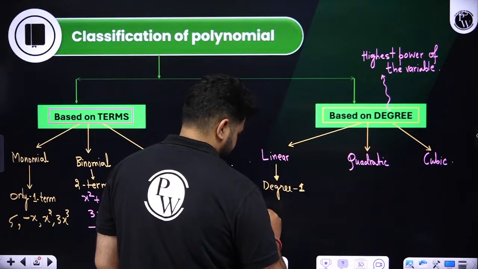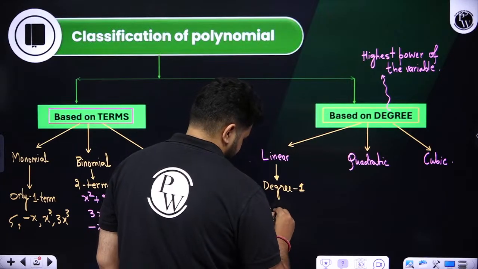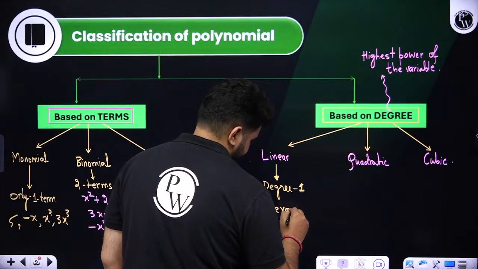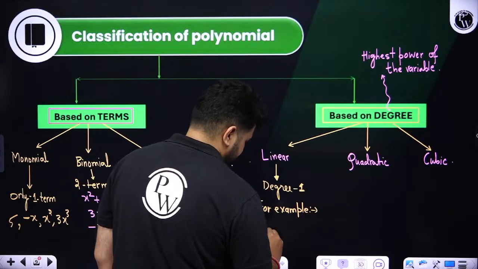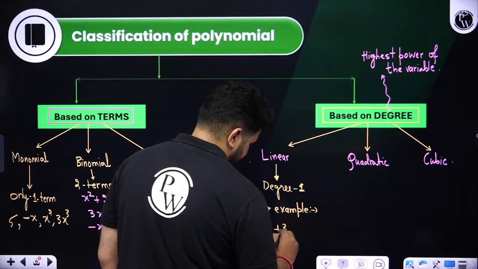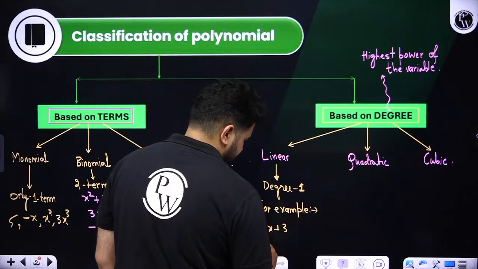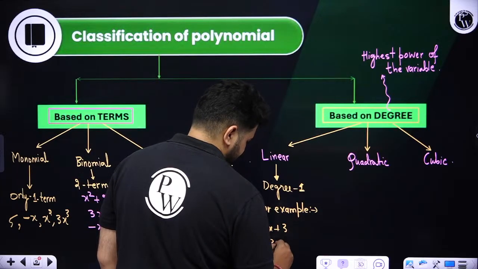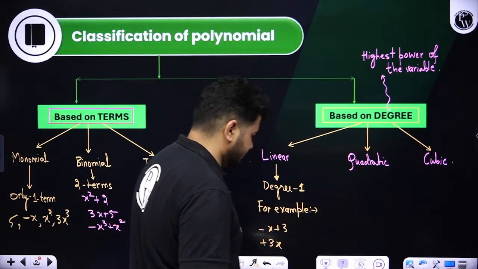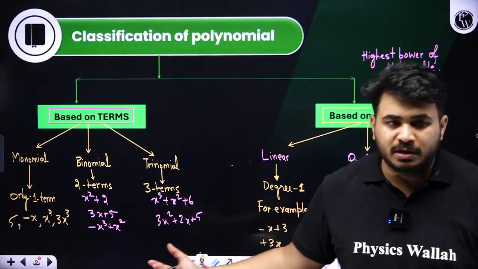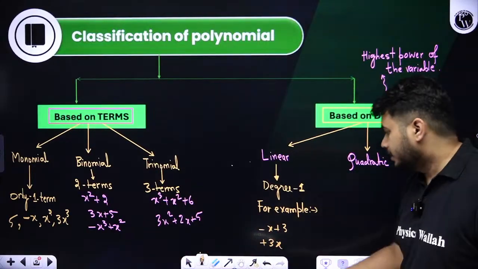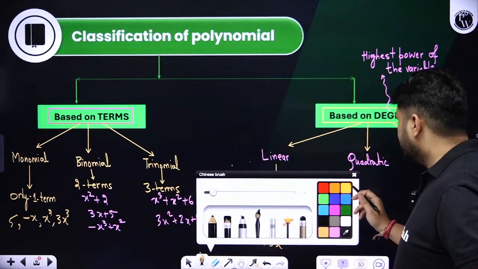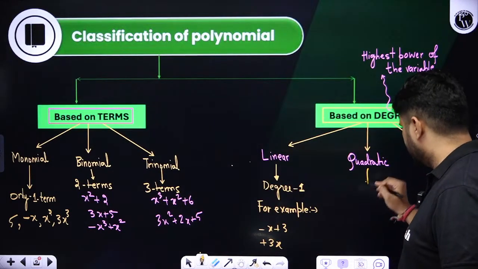For example, it can be minus x plus 3, or it can be minus 3x or plus 3x like this. The highest power of the variable is 1, so the degree will be 1. After that, next if you observe, students, in quadratic,